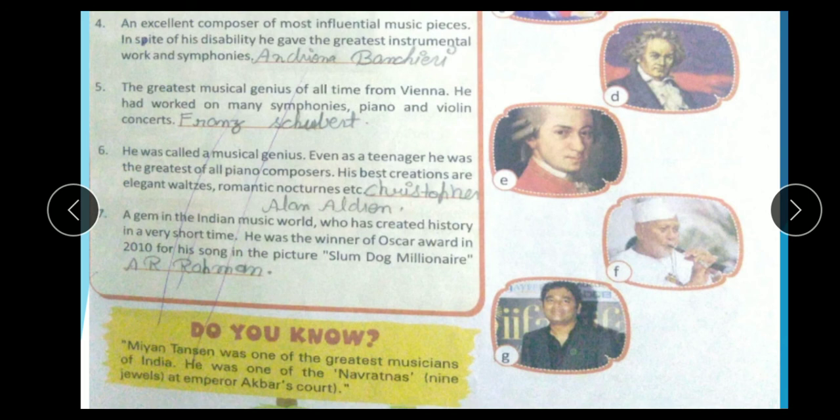Question number 7. A gem in the Indian music world who has created history in a very short time. He was the winner of the Oscar Award in 2010 for his song in the picture Slumdog Millionaire. The name of the great singer: A.R. Rahman. There is a picture of A.R. Rahman. Next one, do you know Mian Tansen was one of the greatest musicians of India? He was one of the Navratna, the nine jewels at Emperor Akbar's court.